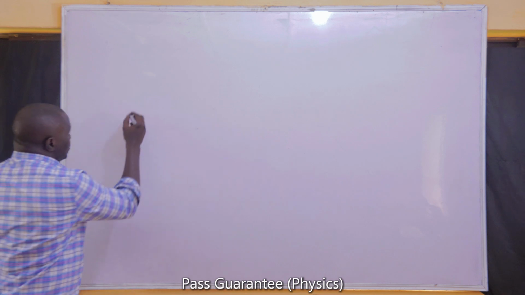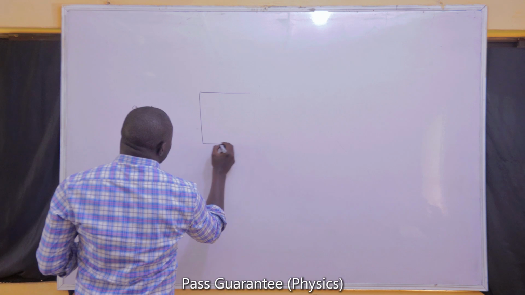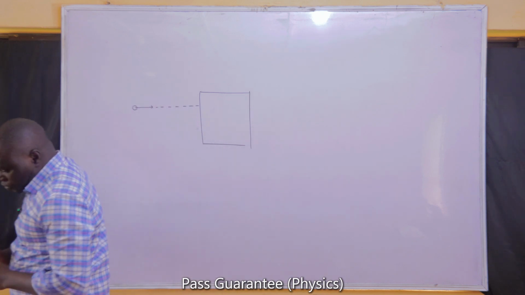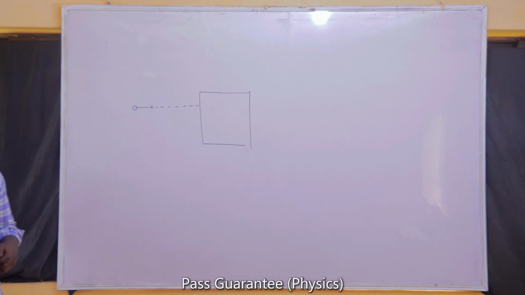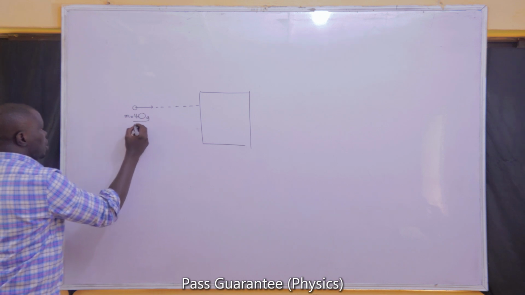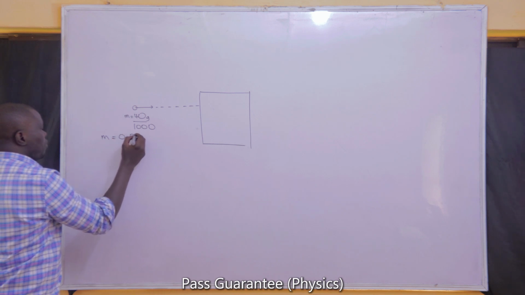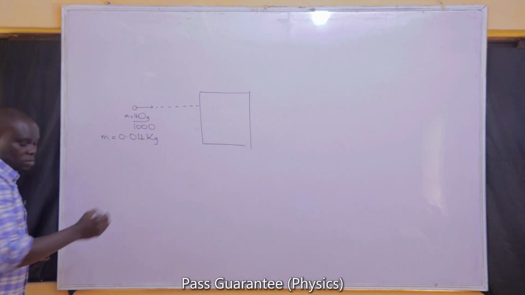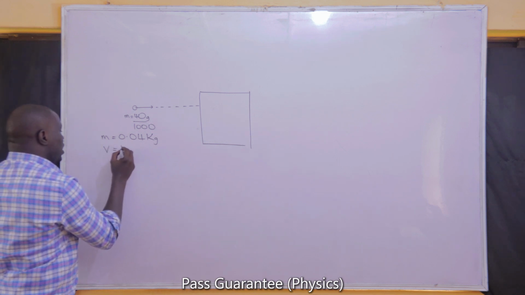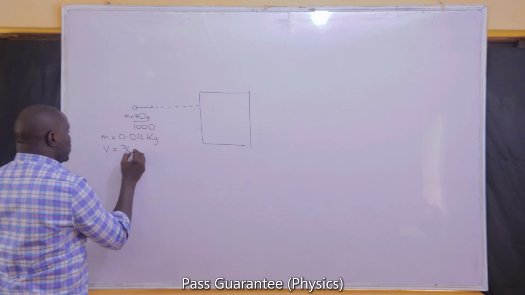We have a bullet shot to meet a target normally. That means perpendicularly to the surface of the target. What are the other things that we are given? A bullet of mass 40 grams. The mass of the bullet is 40 grams. If we change that to kilogram, we divide by 1,000. The mass of the bullet will be 0.04 kilogram. Traveling at 300 meters per second. It's traveling at a velocity of 300 meters per second.